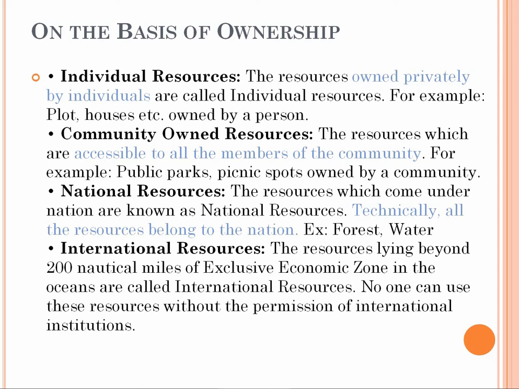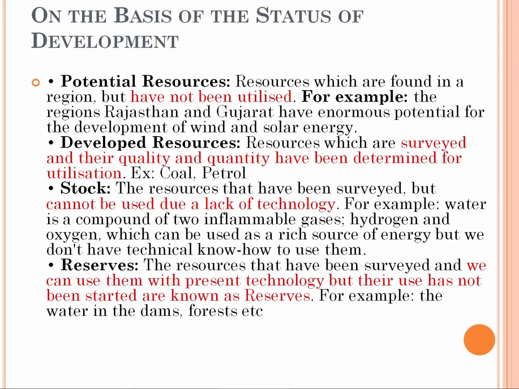Okay, next. I don't want to go deep; I'm just making you recall everything. On the basis of states of development, we have seen potential resource, developed resource, stock, reserves. First, potential resources are found in a region but have not been utilized; they are available but we are not using them. Like solar energy, we have the potential of making everything solar energy, but we are not utilizing it. Developed resources, whose quantity and quality we know and are using, for example coal and petrol.